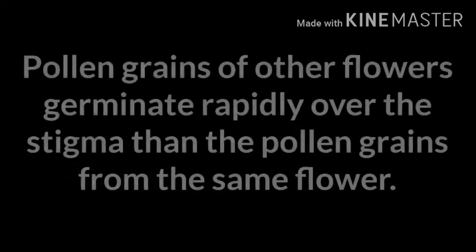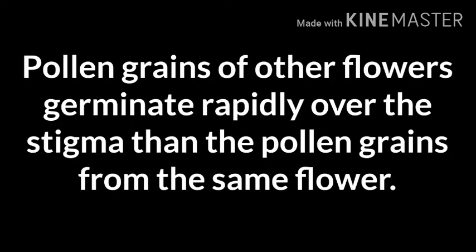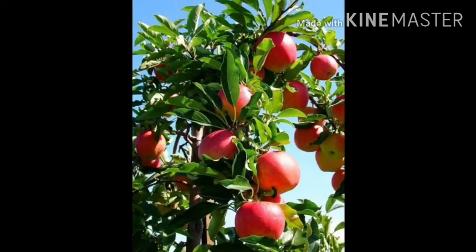Then another one is prepotency. Pollen grains of other flowers germinate rapidly over the stigma than the pollen grains from the same flower, for example in apple.